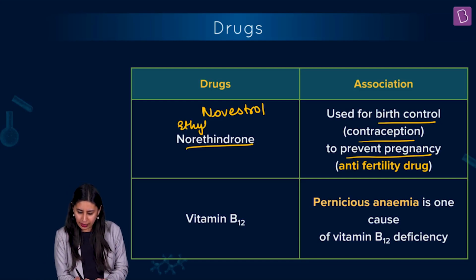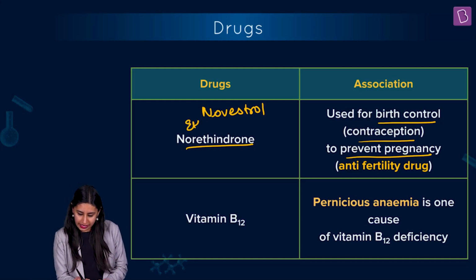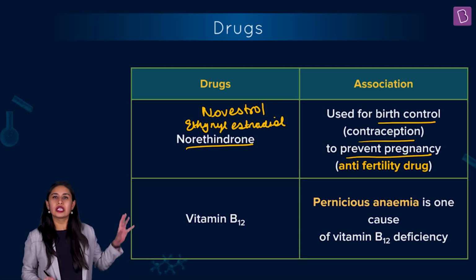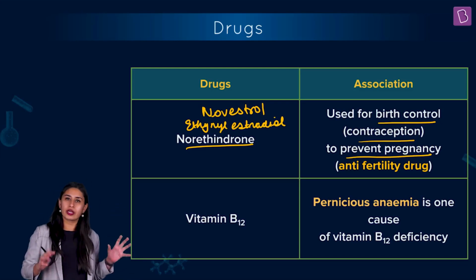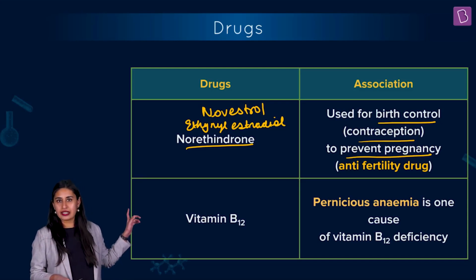Simply Novestrol, or you can also call it ethinyl estradiol. So the different names also become very important, right? This also becomes very important, again, as it is from NCERT. So these are anti-fertility drugs.